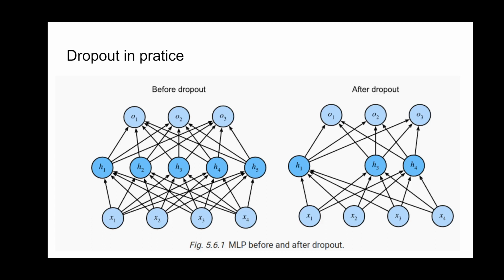And that's a picture for dropout. We randomly select some of the neurons and hide them in the network. For example, in this example, we hide neuron 2 and neuron 5 from the network, and the neural network still needs to use the remaining links to make the prediction here.